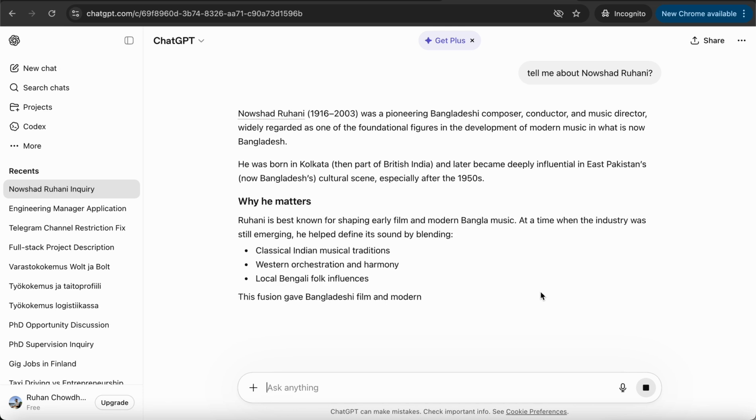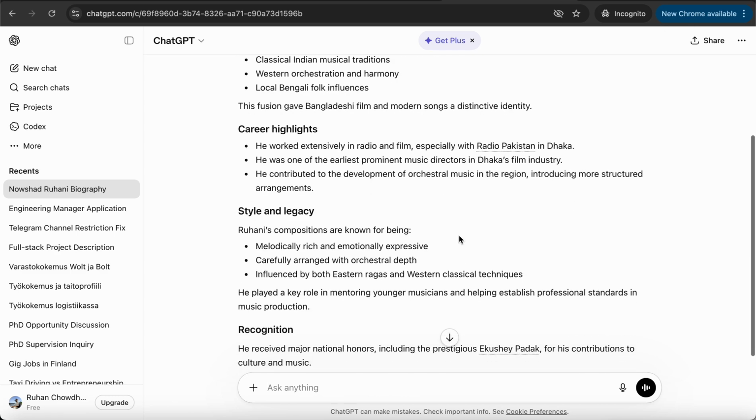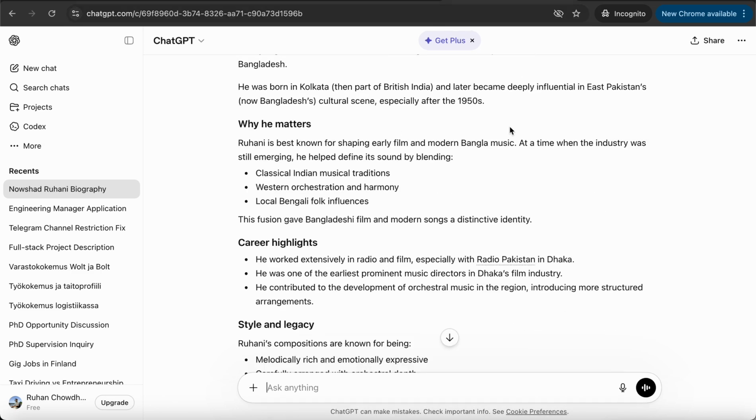So it is answering me something: Naushad Ruhani is a pioneer Bangladeshi composer, contractor, music. So it didn't know anything about the Naushad Ruhani I am asking about. It's giving me this answer based on Google, but I want to get the answer from this model: Naushad Ruhani, who am I?